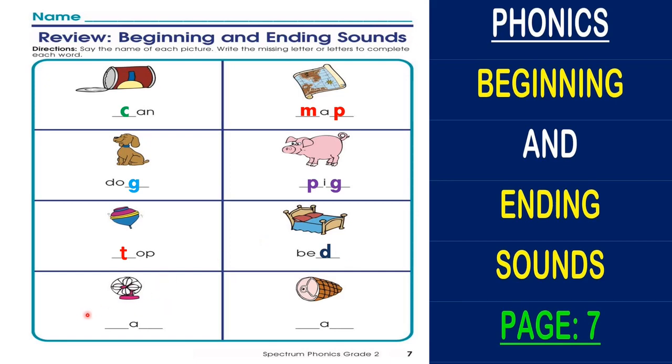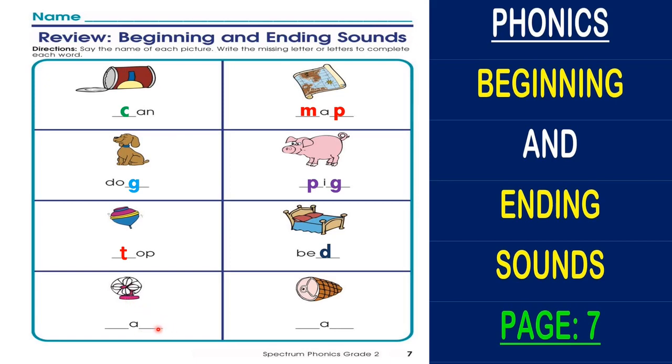Then after that we have this for cooling ourselves when we get hot. Yeah, it is a fan. The beginning sound for fan is, yeah, it is F. We use letter F to make F sound.